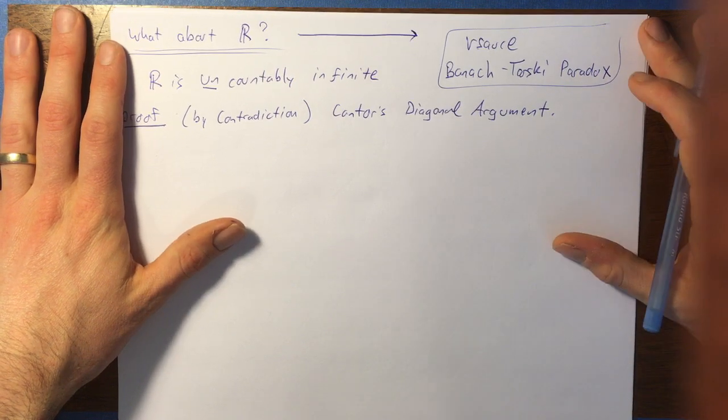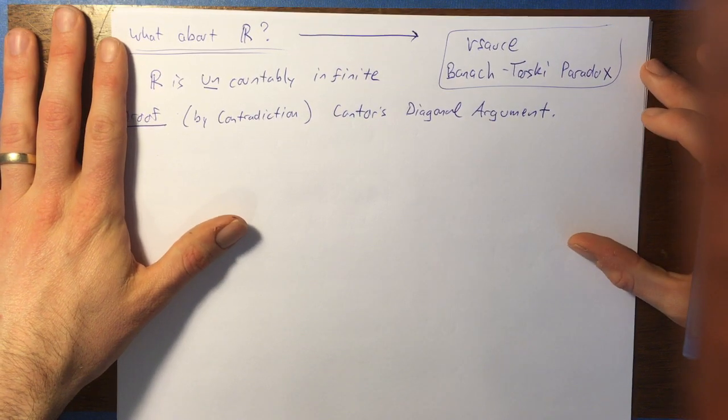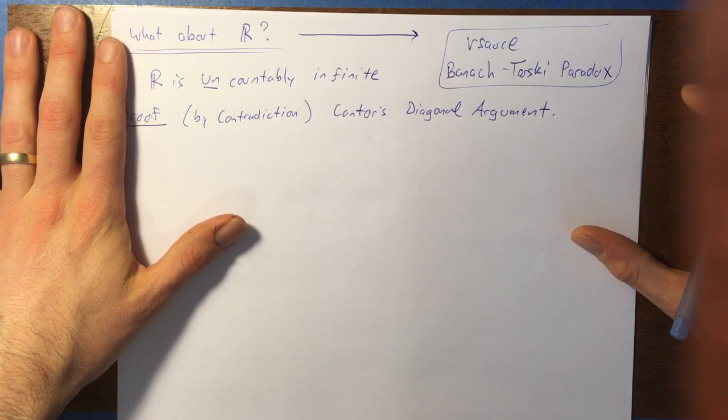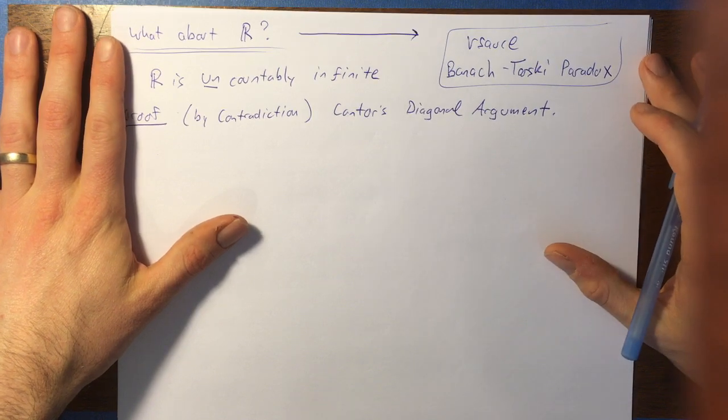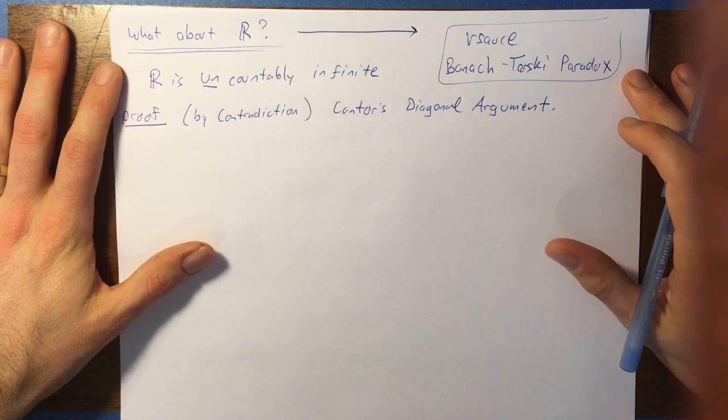It's fun. It's certainly not directly related to stuff we're doing in this class, but it is at least tangentially related to stuff we're doing here. I think that some of you might really enjoy it. It's a long one. It's a bit of a long haul, just to warn you. But anyway, so yes, R is uncountable.